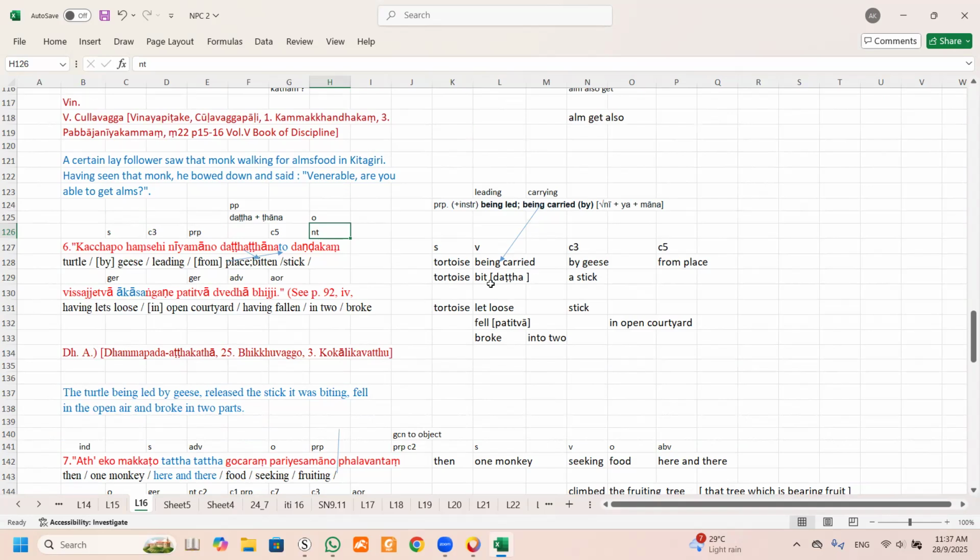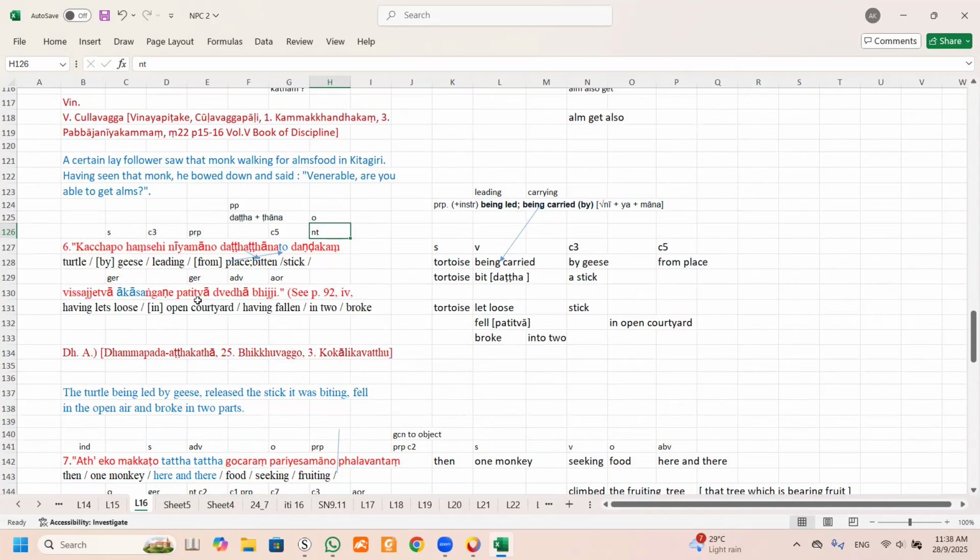Can you see the word data? I put here beat, bite, beat because it's a past. Then bite. Can you see a stick? Can you see this is an object? This is bite a stick. Okay, bite a stick. All right. Then what happened? Can you see this is another gerund? Here it didn't mention who let go, but it's understood it refers to the subject. So the tortoise let loose the stick. Let loose the stick.